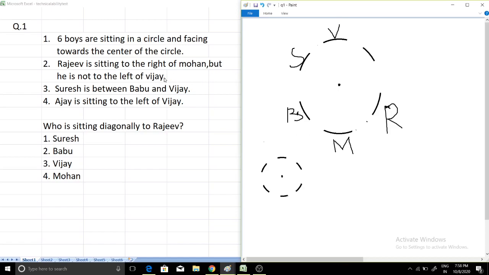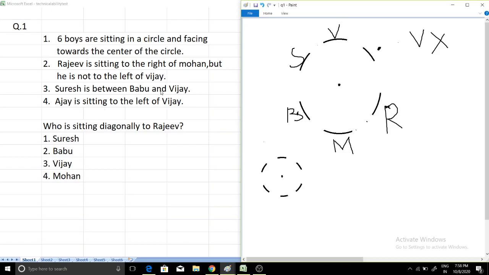He is not to the left of Vijay. What it means is that Rajiv is not sitting to the left of Vijay. It means that Vijay cannot be here. These conditions specify that Vijay cannot be here, because if Vijay will be here, then Rajiv will become left of Vijay, and it is saying that he is not to the left of Vijay. So from here, one condition is that in this position Vijay cannot be there. I have crossed Vijay, because if Vijay will be here, then Rajiv will become left of Vijay. Okay, so two parts I have discussed.